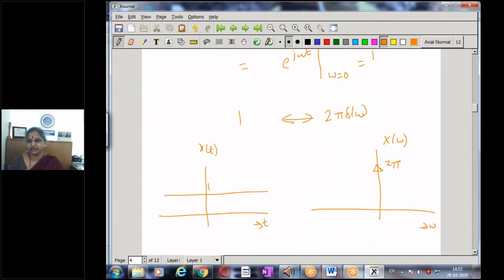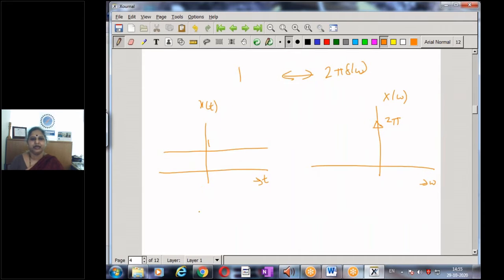Now, is this an unknown result? An example of a signal which is constant in the time domain is a DC source. Something that is constant and doesn't change with time is nothing but a signal of zero frequency, and this is what we are getting in this result.